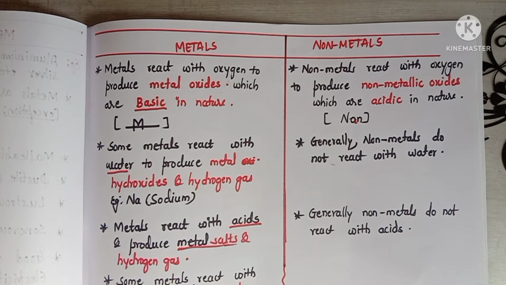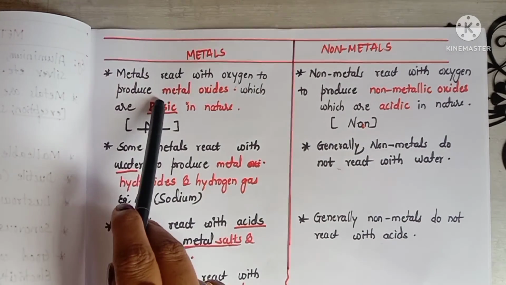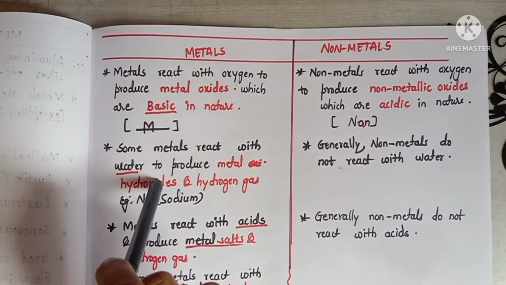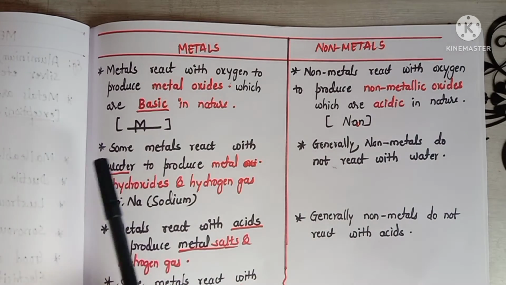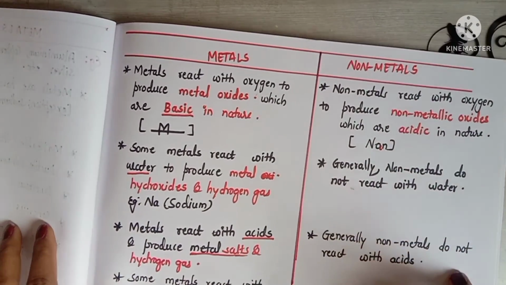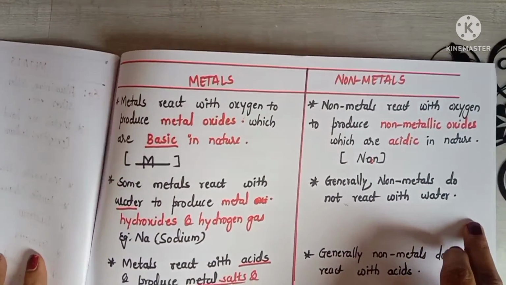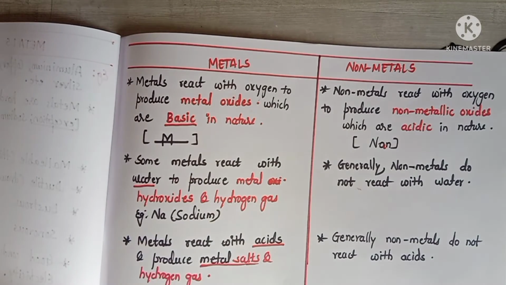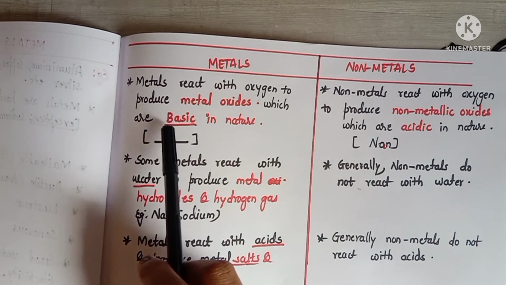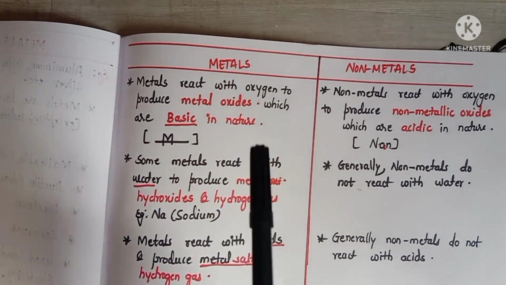Let me tell you a trick. Here metal oxides are there. From this metal we can take M, and after writing that M, we have to put a strike. If you see it like this, it will appear as B. So from B, we can remember basic. So metal oxides are basic in nature. Isn't it a simple trick?